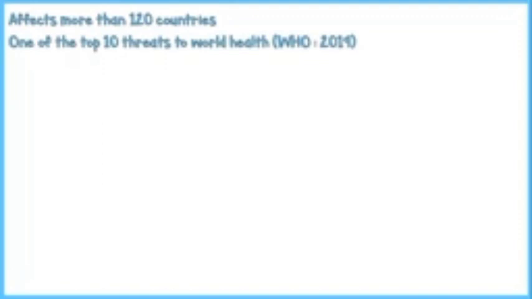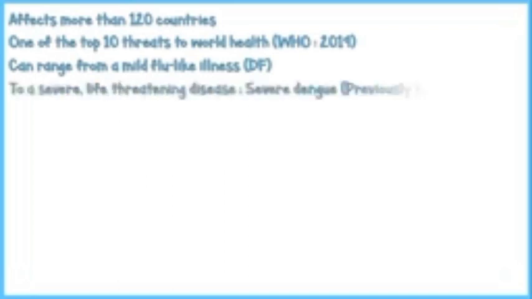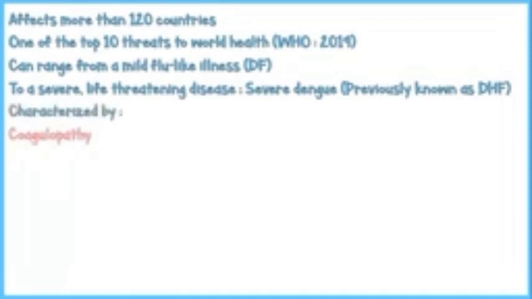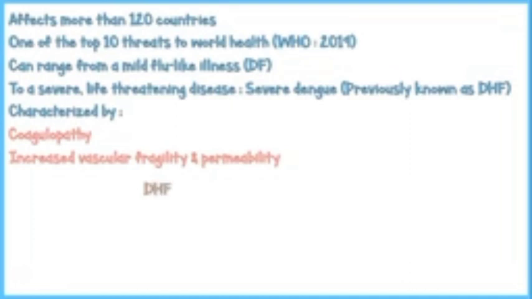Disease spectrum can range from a mild flu-like illness, which is usually seen in classic dengue fever, to a severe, life-threatening disease called severe dengue, which was previously known as dengue hemorrhagic fever. It is characterized by coagulopathy, increased vascular fragility and permeability. If not closely monitored and managed, hemorrhagic fever is more likely to progress into a state of hypovolemic shock, which is known as dengue shock syndrome, or DSS.